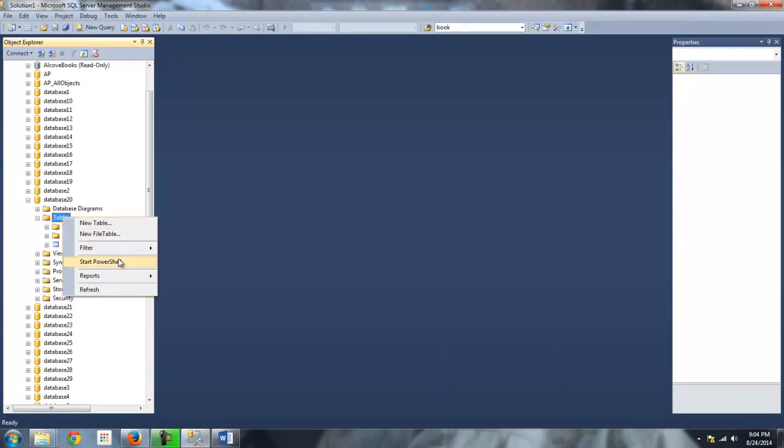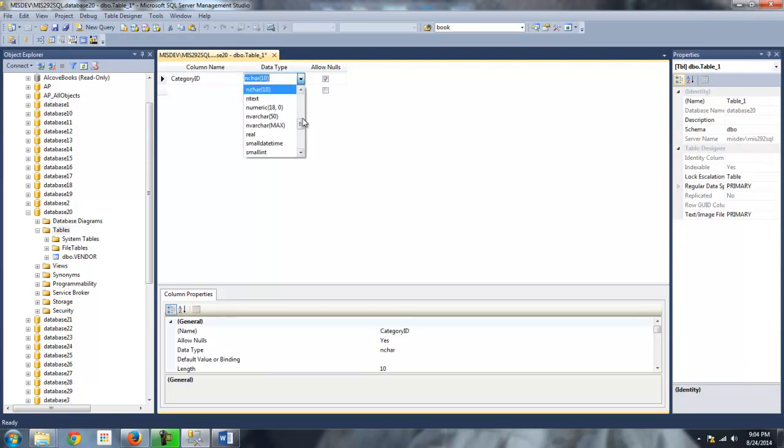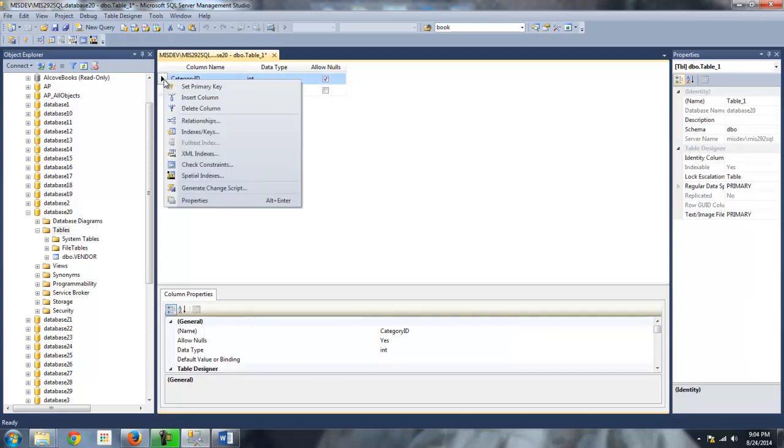I'm going to right click the tables, do a new table. Okay, this is a little table. The first column will be category ID. Maybe I'll make that an integer. Okay, how about I make it the primary key by right clicking and set primary key.